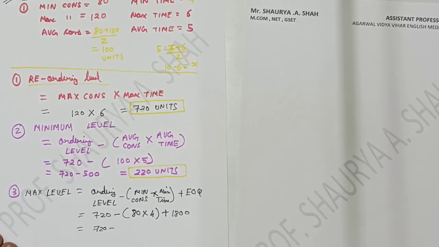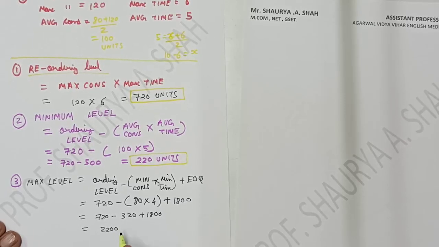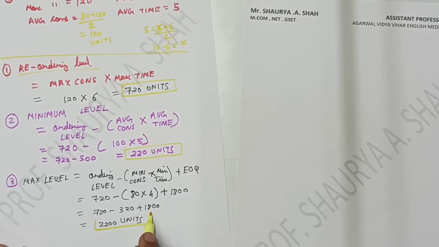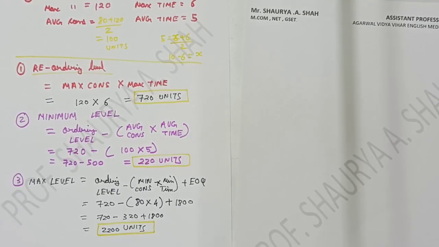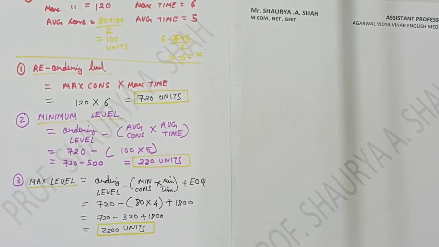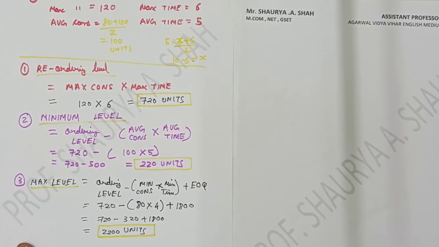720 minus your 80 into 4 gives me 320 plus 1800, right? So you will get the answer of 2200 units. Hope it is clear to each and every student. So 2200 units is your answer for your maximum level. Is it clear to all the students? Fine. So first you need to find out the 6 things, then you can easily calculate this part. I hope it is done.